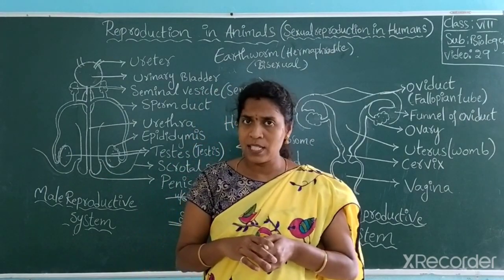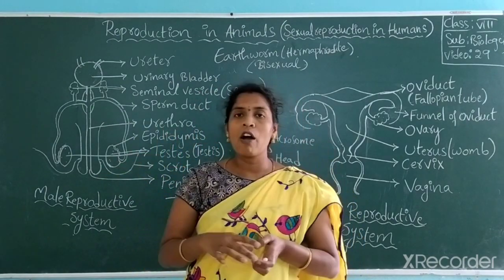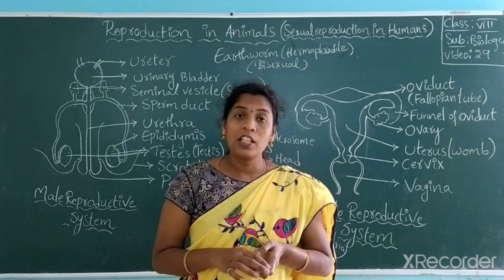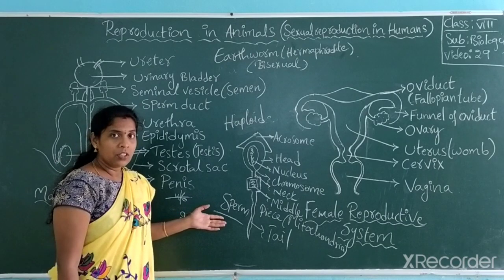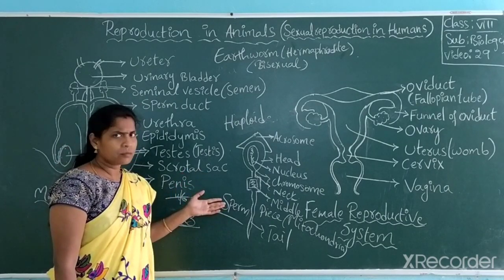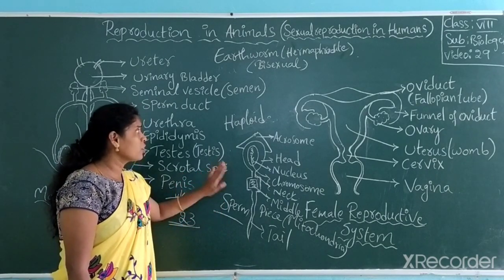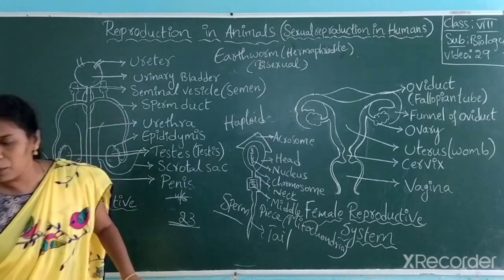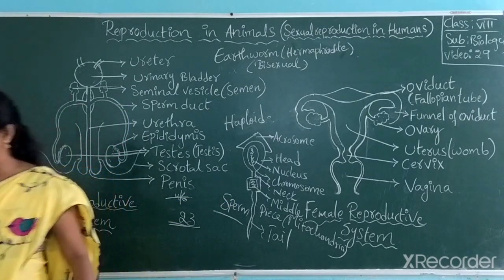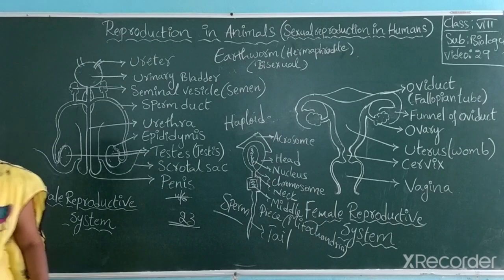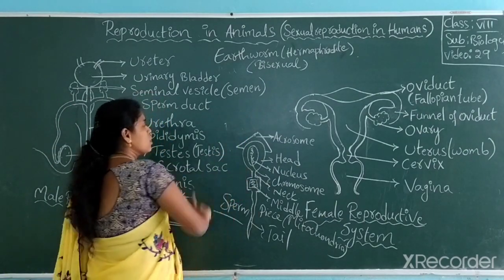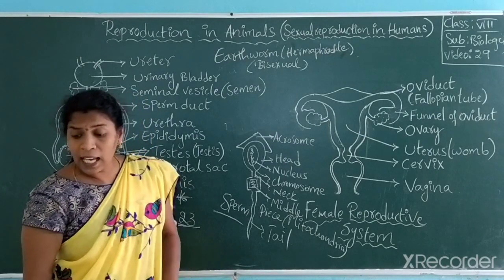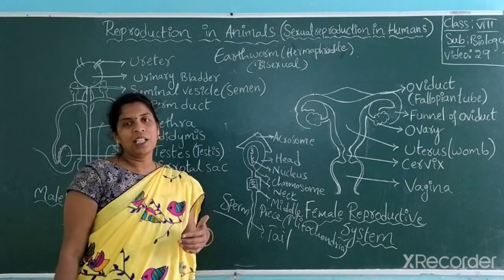Is it clear, students? This is about the reproductive system of men. And this is the sexual cell of man, sperm, the smallest cell. Is it clear? And what is the lifespan of this sperm in a human body? Sperm is alive below our body temperature.